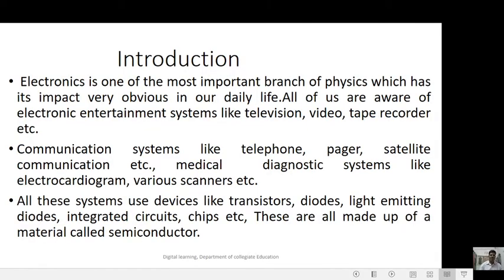Introduction. Electronics is one of the most important branches of physics, which has its impact very obvious in our daily life. All of us are aware of electronic entertainment systems like television, video, tape recorder, etc. Communication systems like telephone, pager, satellite communications, etc. Medical diagnostic systems like cardiogram, various scanners, etc. All these systems use devices like transistors, diodes, light emitting diodes, integrated circuits, chips, etc. These are all made up of a material called semiconductor.